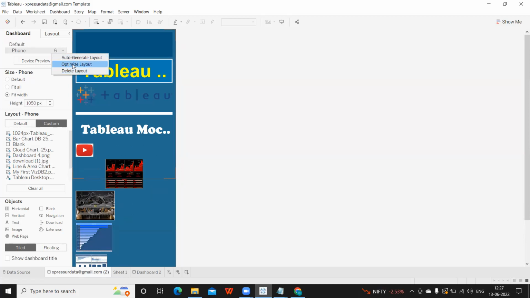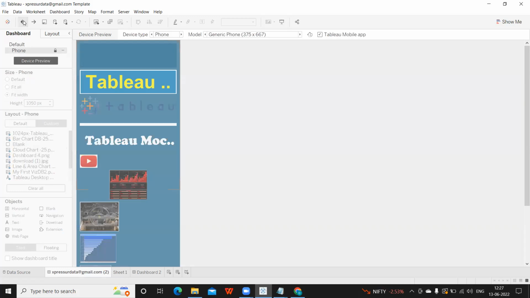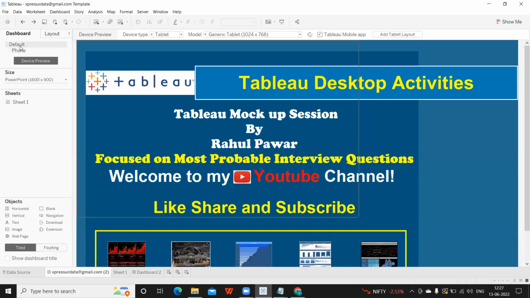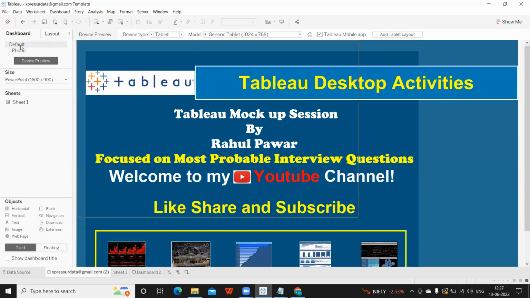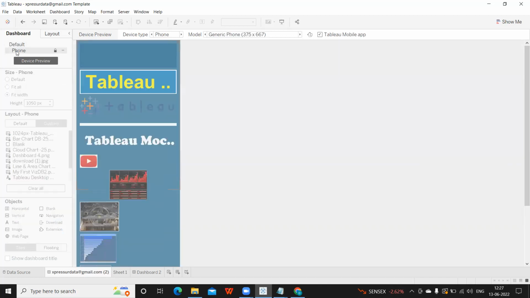See, now you can optimize the layout and plan it accordingly, so that way you can configure it to view in the mobiles. But one thing is, if at all you are configuring it for mobile, you have to make sure both your desktop version and your phone version are always updated, because once you change in desktop view, it will not get automatically updated in phone version. You have to manually do it. So that's why it is important here.